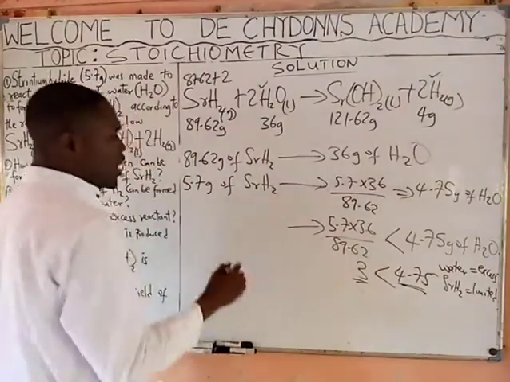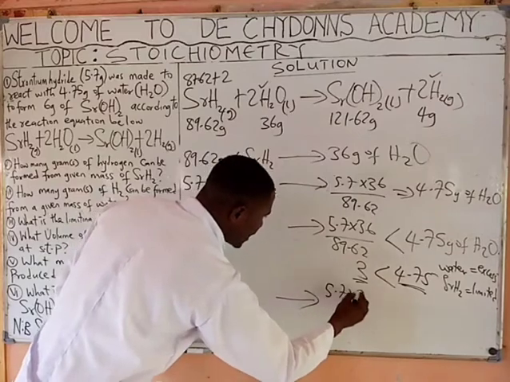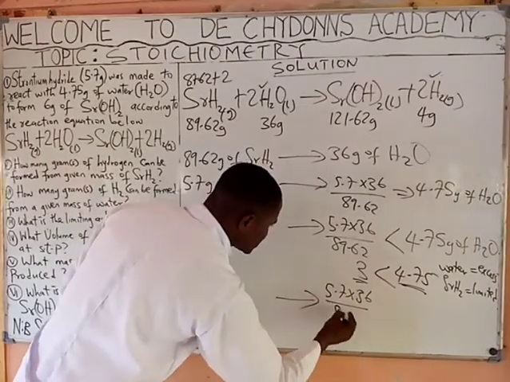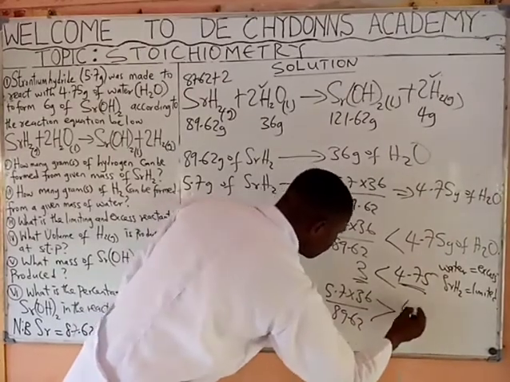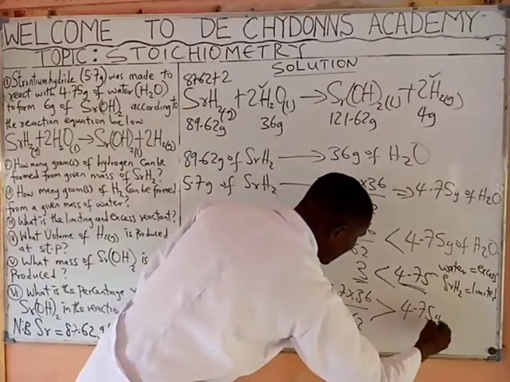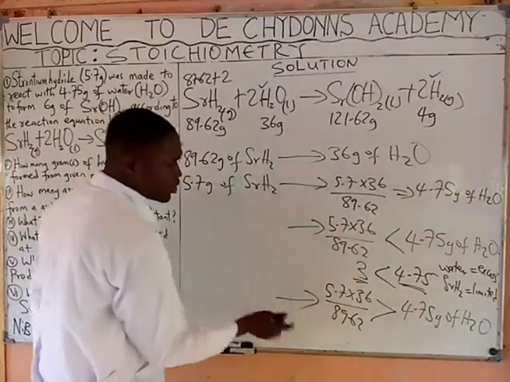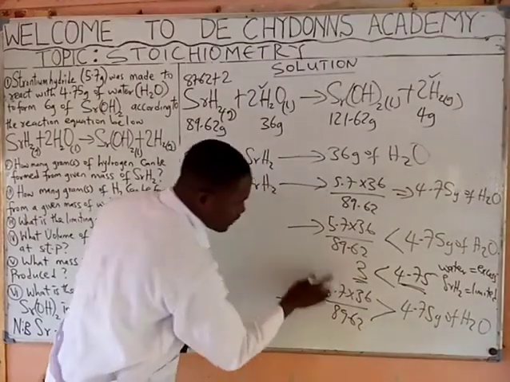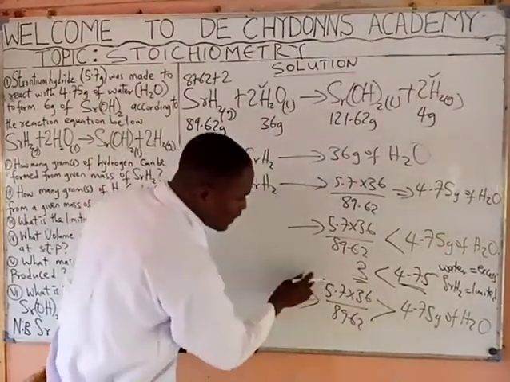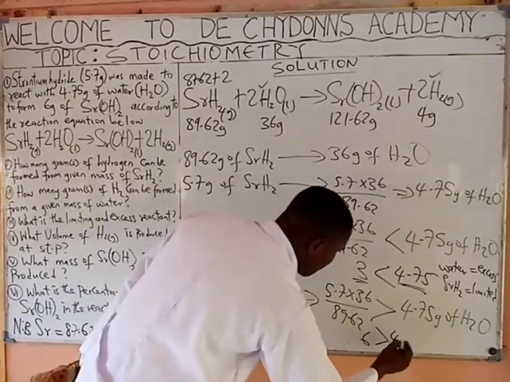But if after we cross multiply 5.7 times 36 all over 89.62, it gave us an answer greater than 4.75 grams of water. If after our cross multiplication we got, let's say, 6, 6 is greater than 4.75.